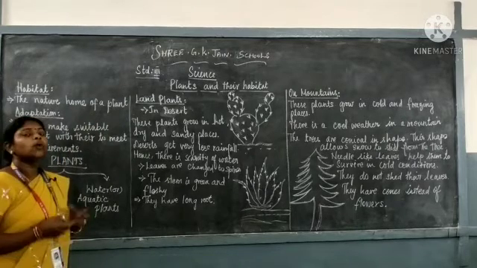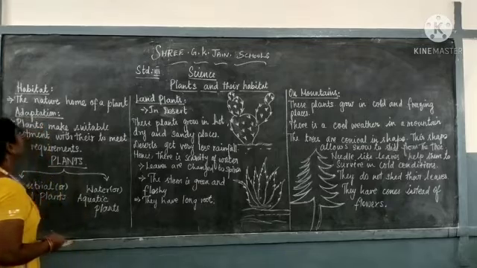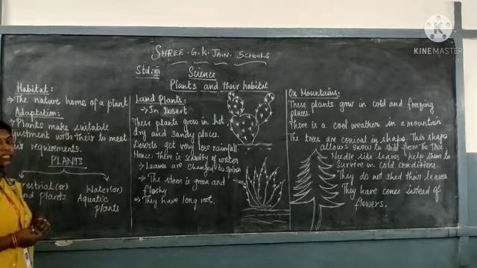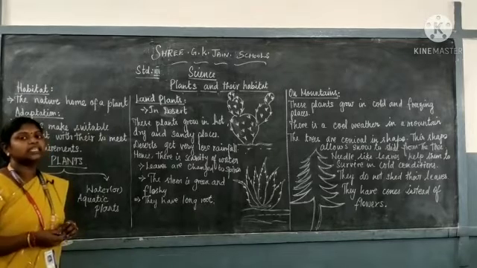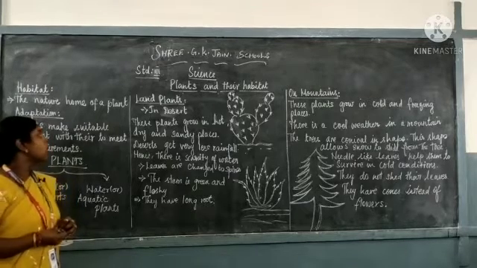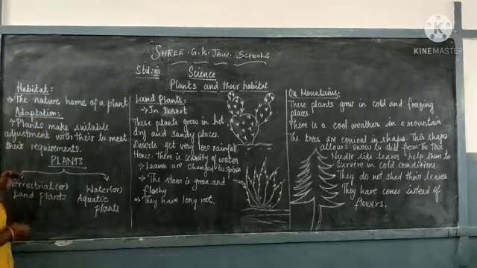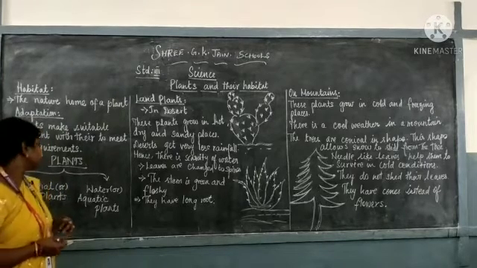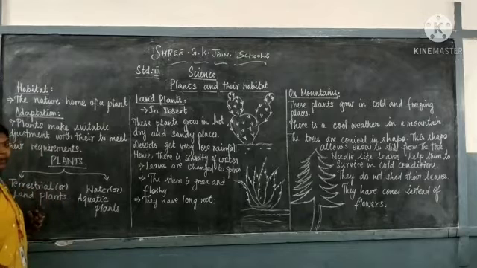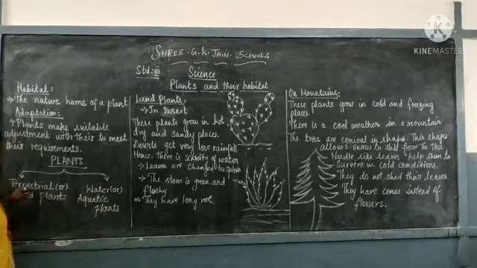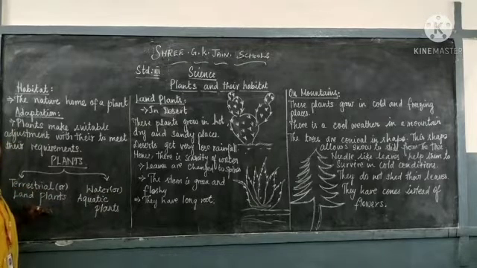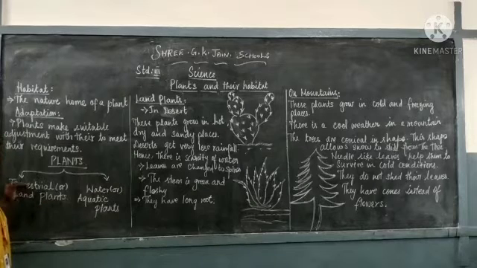So adaptation. What does adaptation mean? Plants make suitable adjustments with their habitats in their environment. So that is known as adaptation. According to their habitat, the plants are classified into terrestrial or land plants, and water or aquatic plants. Terrestrial or land plants are the plants that grow on the land surface. So that is called terrestrial or land plants.